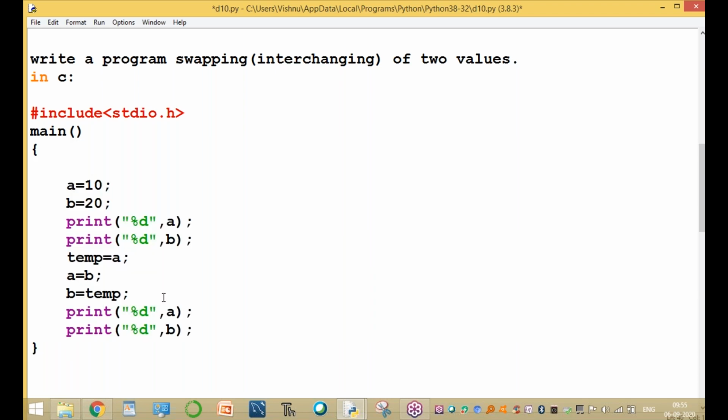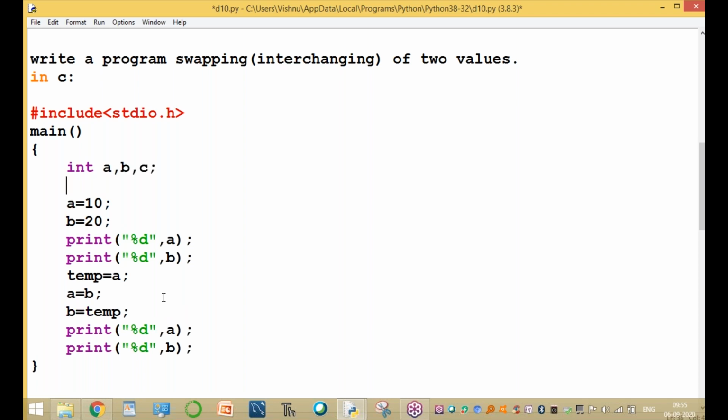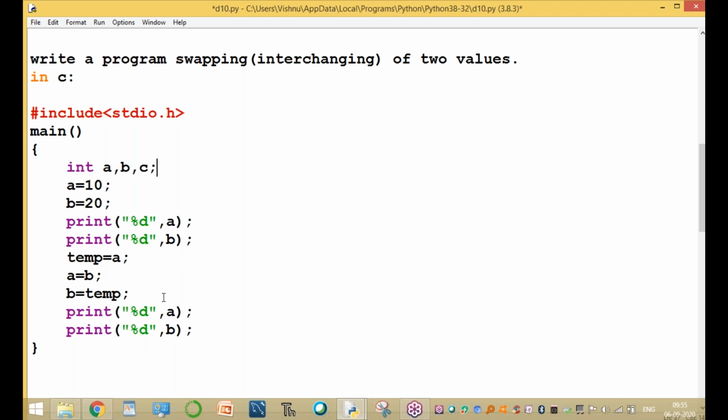Here we are declaring variables. C, C++ or Java are all the same, and JavaScript is also almost the same: a comma b comma c. It is the declaration part. The declaration part is very important in any programming language. In C language, the structure is int a, b, c, separated by commas and enclosed by a semicolon. Here we specify the data type. In C language, every statement ends with a semicolon.